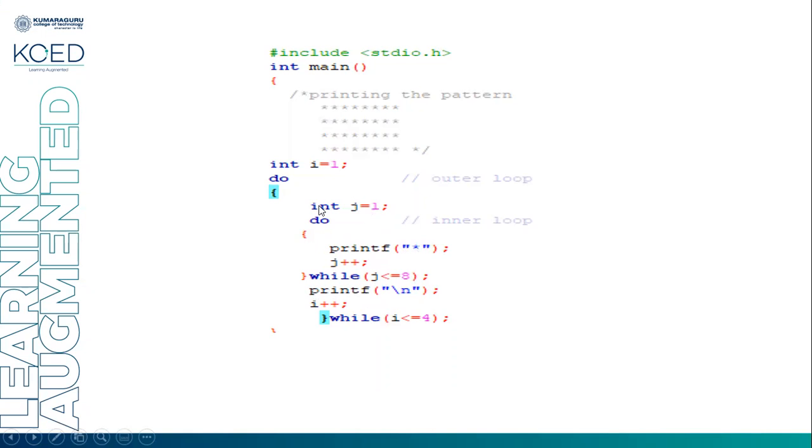It will go inside and again initialize j equal to 1, and in the do while, printf star will print the 8 stars in the 3rd row. Then it will come out of the loop. printf slash n, the new line character. i plus plus, now i becomes 5. 5 less than or equal to 4 is false. It will come out of the loop. So we will get an output like this.